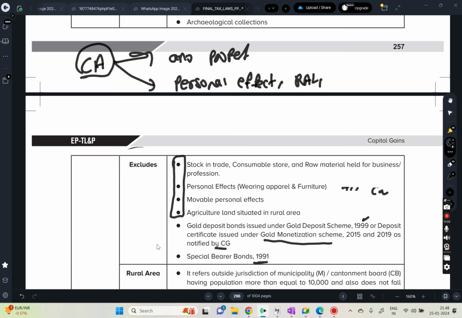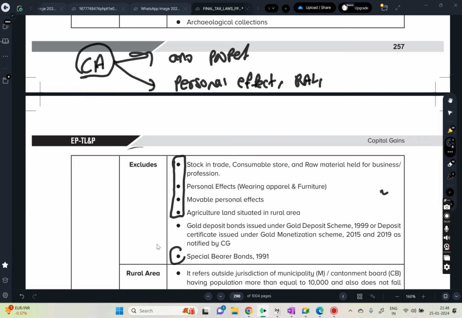I don't need to explain what gold deposit bonds mean, right? Basically the government will issue bonds whenever it requires money, like the gold monetization scheme. They will take the gold and then give the money. Anyway, these are all very old schemes.